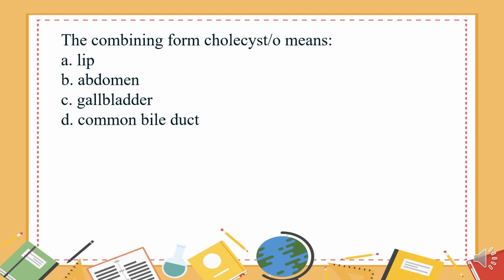The combining form cholecysto means: A. Lip. B. Abdomen. C. Gallbladder. D. Common bile duct. The answer is C.